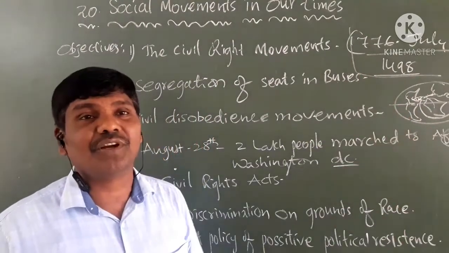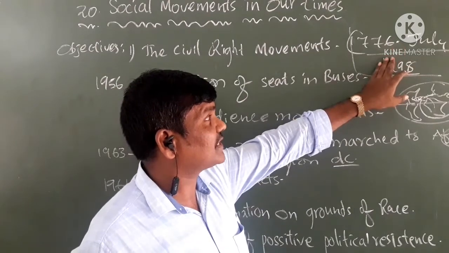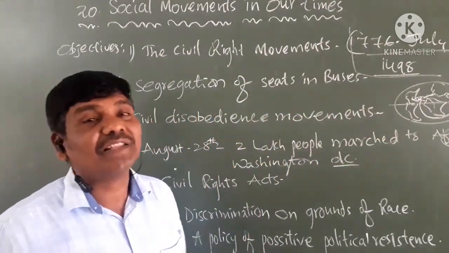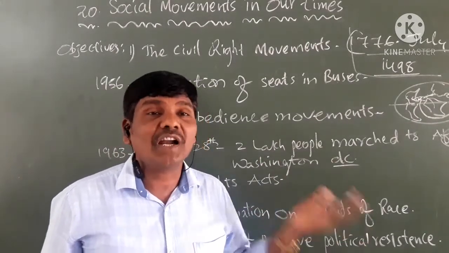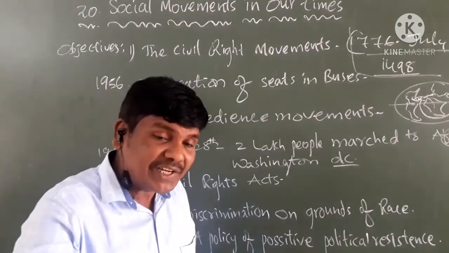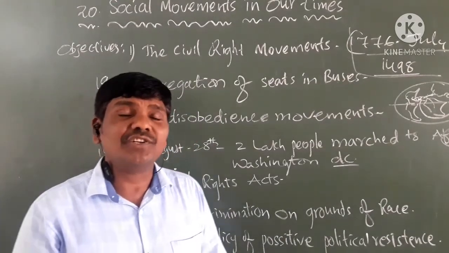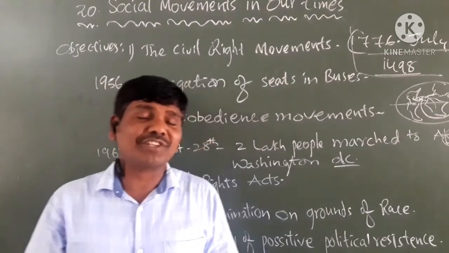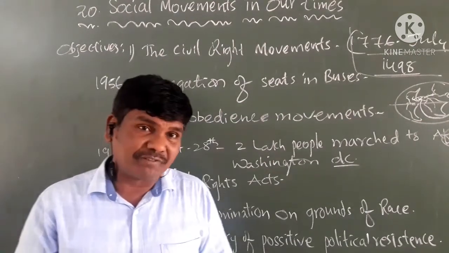Finally, what I am going to conclude: America got independence in the year 1776, but there was discrimination. That discrimination led to a great movement under the leadership of Dr. Martin Luther King Jr. He was a great leader and a great speaker even.